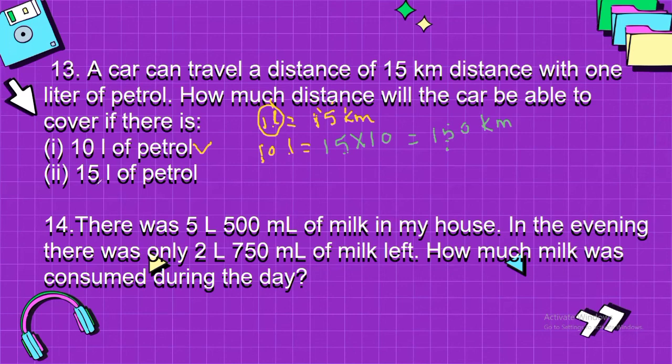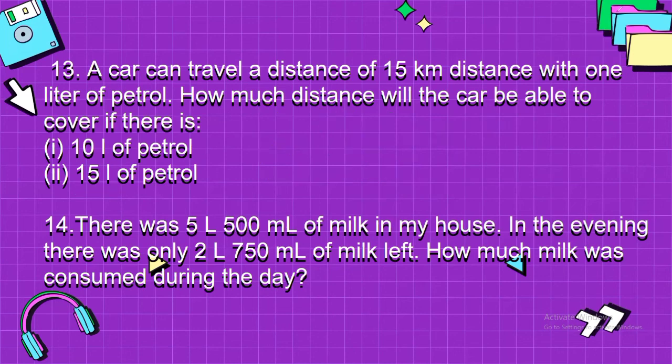Now second question is, how much distance can be traveled in 15 liter petrol? So in 1 liter it travels 15 kilometer. So in 15 liter it will travel 15 multiply 15. When you multiply 15 and 15 it will be 225 kilometer. So it will travel 225 kilometer in 15 liter of petrol. So this was question number 13.